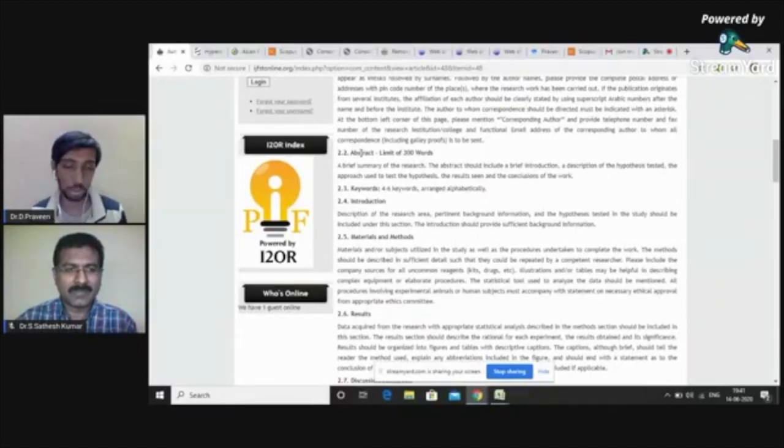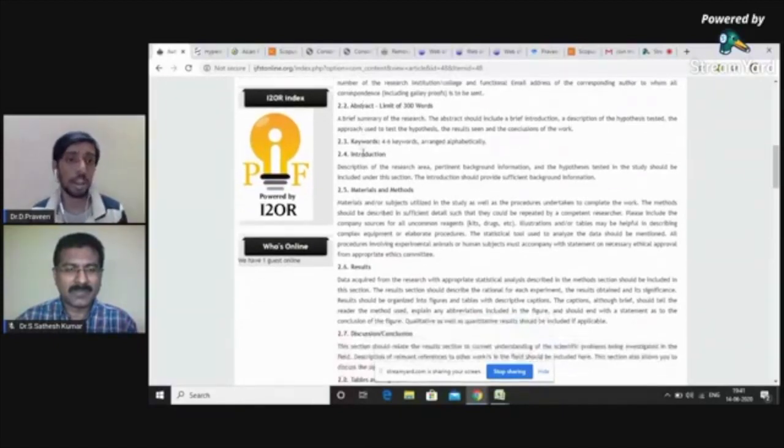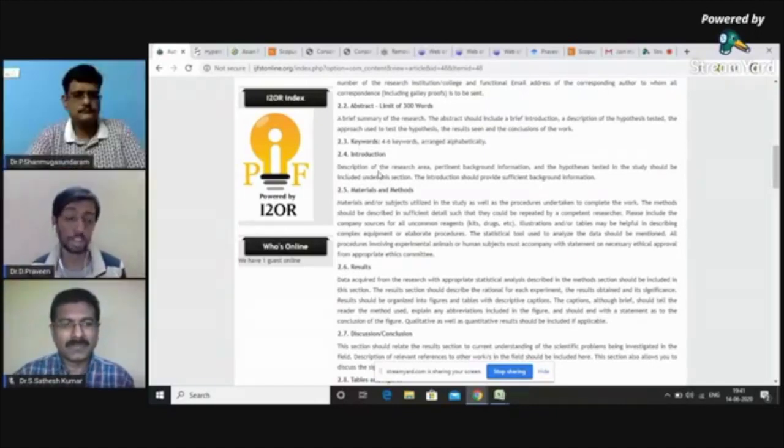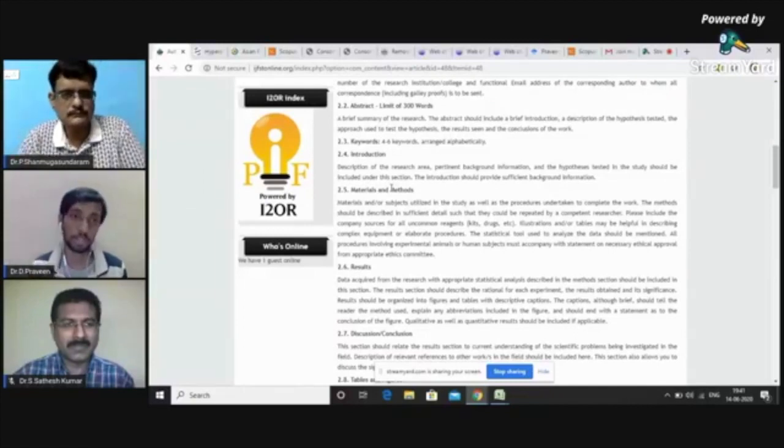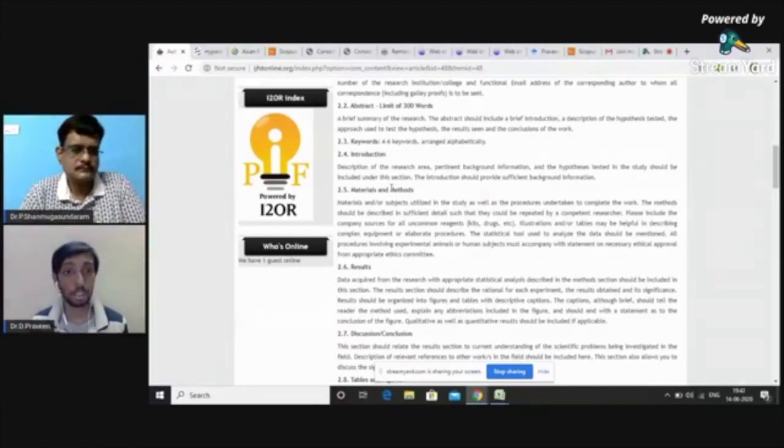Don't write the abstract as soon as you complete your title. In the body of the manuscript for research papers, systematic reviews or meta-analyses, we follow a scheme called the IMRAD scheme: Introduction, Methodology, Results, and Discussion. So you can follow that pattern to write the manuscript body. After completing the body of the manuscript, you can write your abstract. The abstract is the thing that the reviewer as well as the editor first reads in your paper, so you must be very careful while writing the abstract.